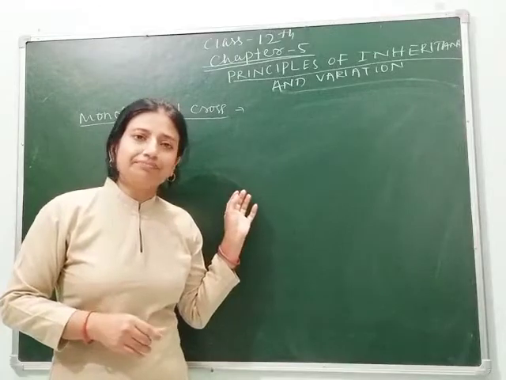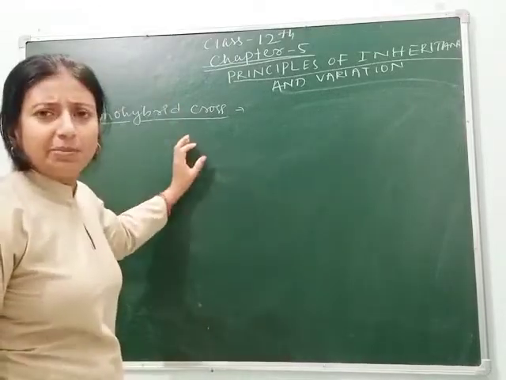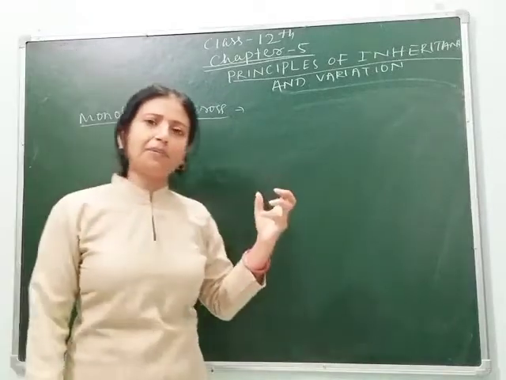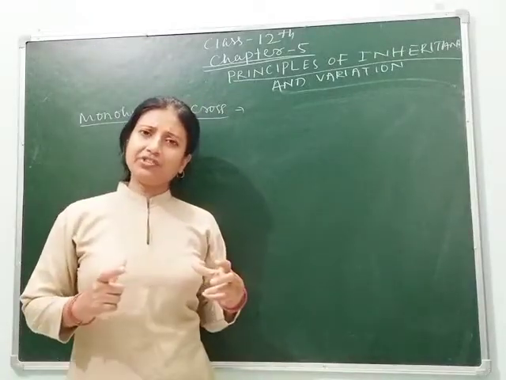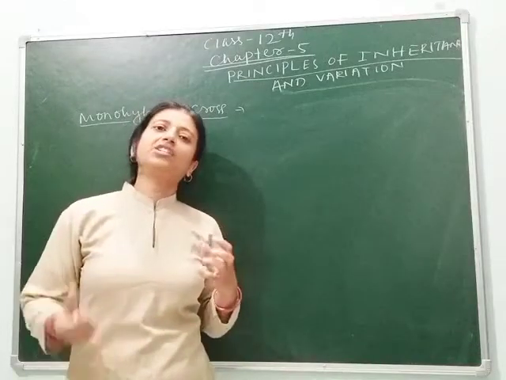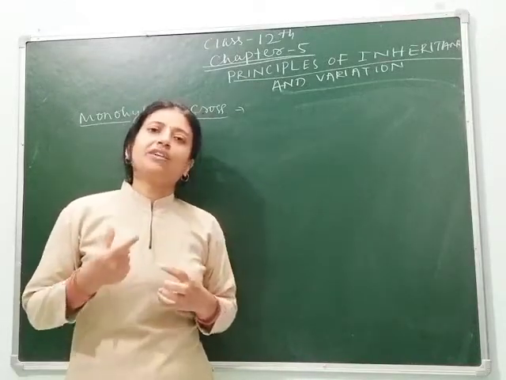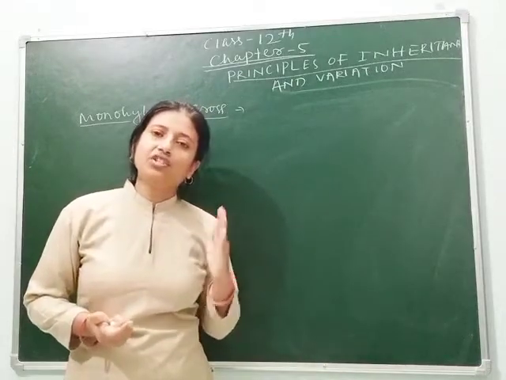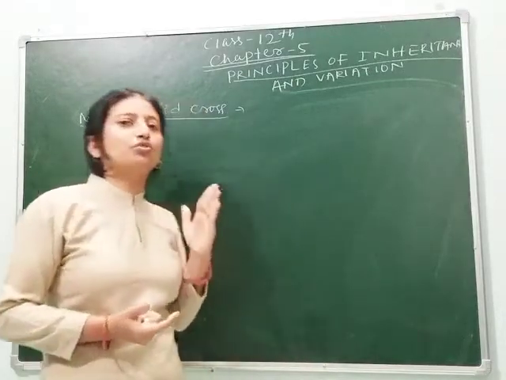We also see the phenotypic and genotypic ratio. Phenotypic means the characters which can be seen morphologically, and genotypic means the characters contained in the genes. The phenotypic ratio is 3:1, whereas the genotypic ratio is 1:2:1.